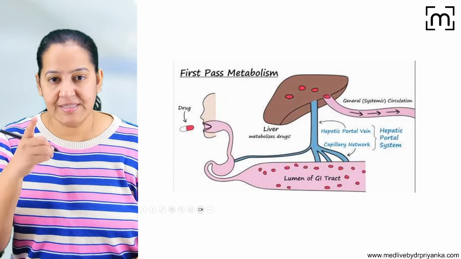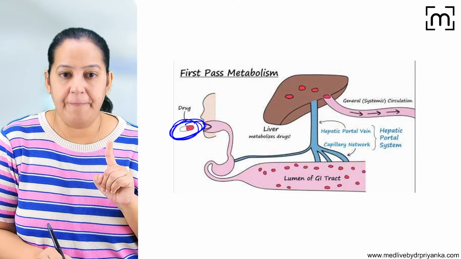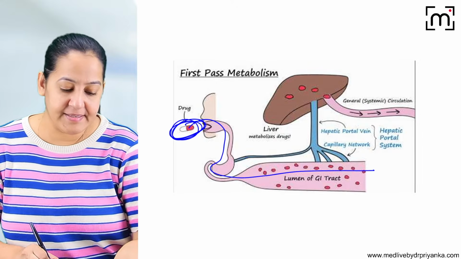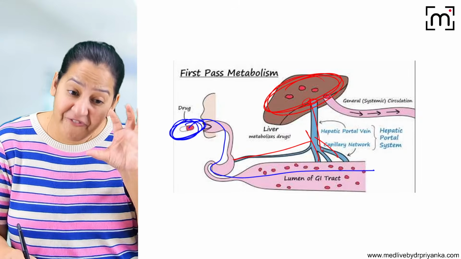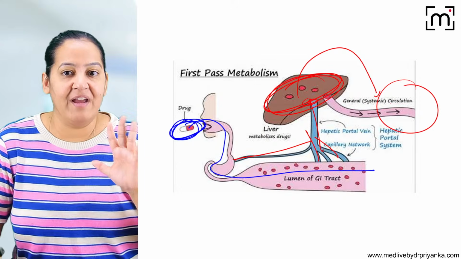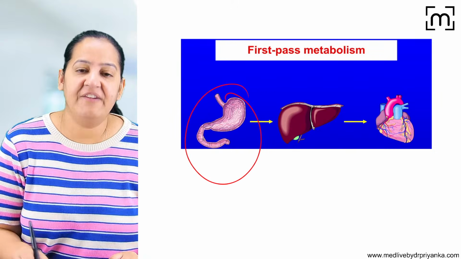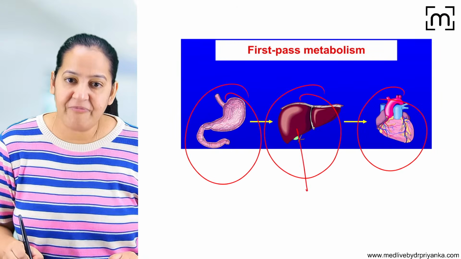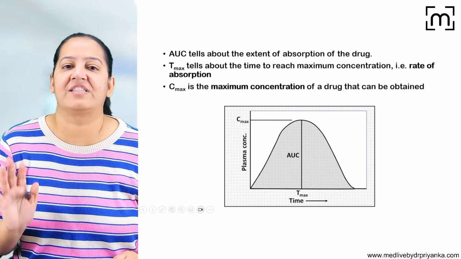Okay, my next question. You can see this is first pass metabolism, as I have shown you. The drug is taken by oral route. The drug is going in the stomach and in the intestine. From the stomach and intestine, the drug is going to the liver, and the liver is metabolizing a fraction of the drug. The remaining is going in the blood. So whatever we are giving, whatever comes in the blood, that is bioavailability. The same thing: from the GIT, first it goes in the liver, then it goes in the heart, and then it comes in the circulation. Some fraction is lost by the liver enzymes that metabolize it. That is first pass metabolism.